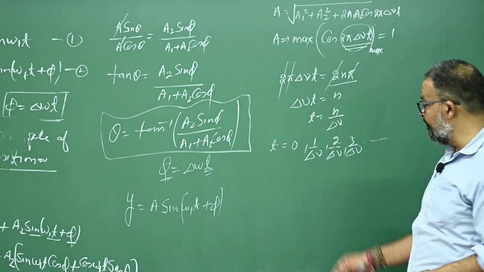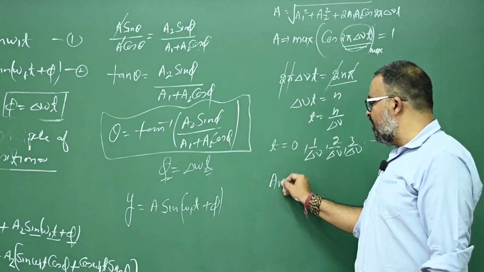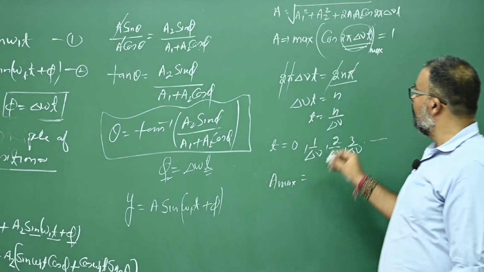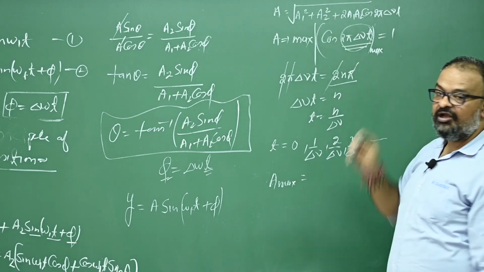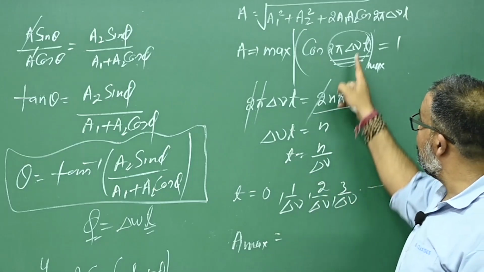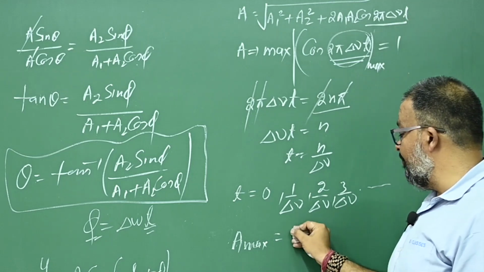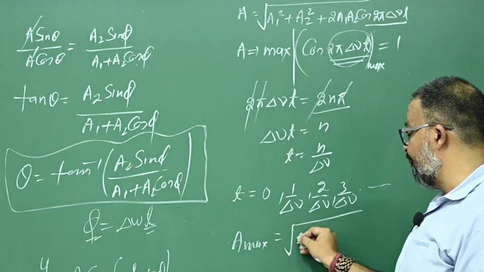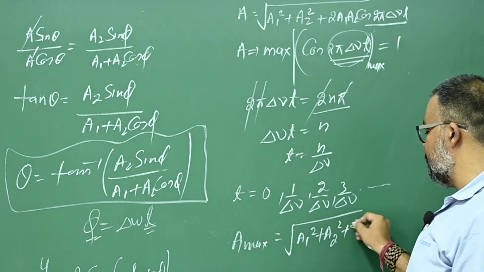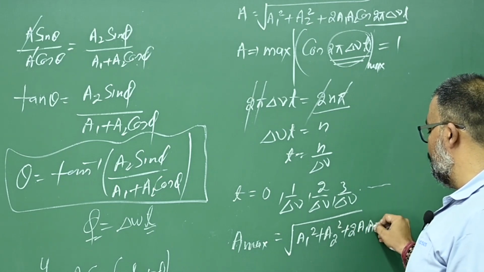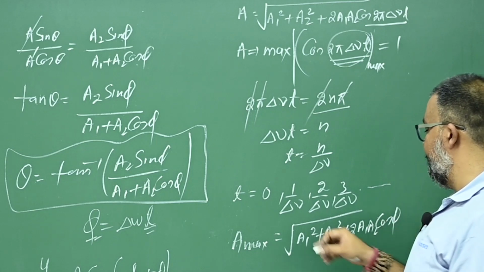the amplitude of the beats will be maximum, okay? And what will be the maximum amplitude? We said cos of 2 pi delta nu t equals 1. That means when this value is 1, the maximum amplitude will be the square root of A1 square plus A2 square plus 2 A1 A2 cos phi.